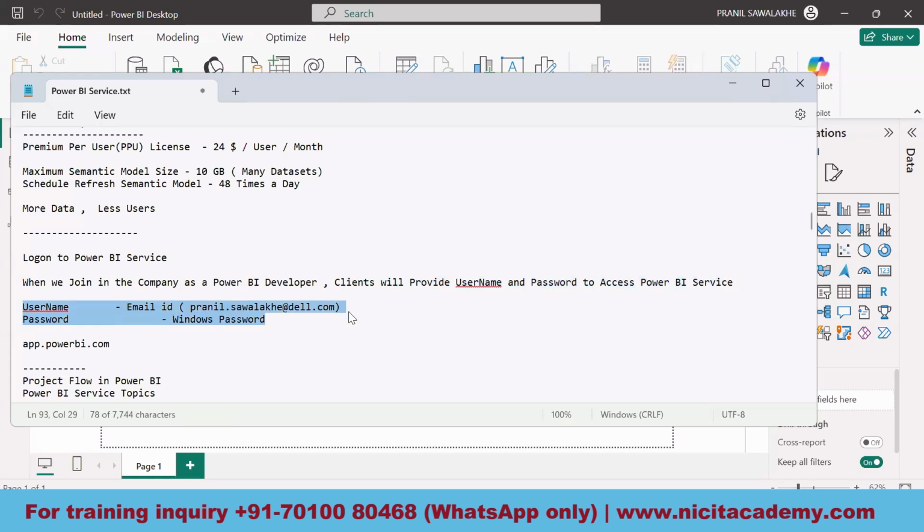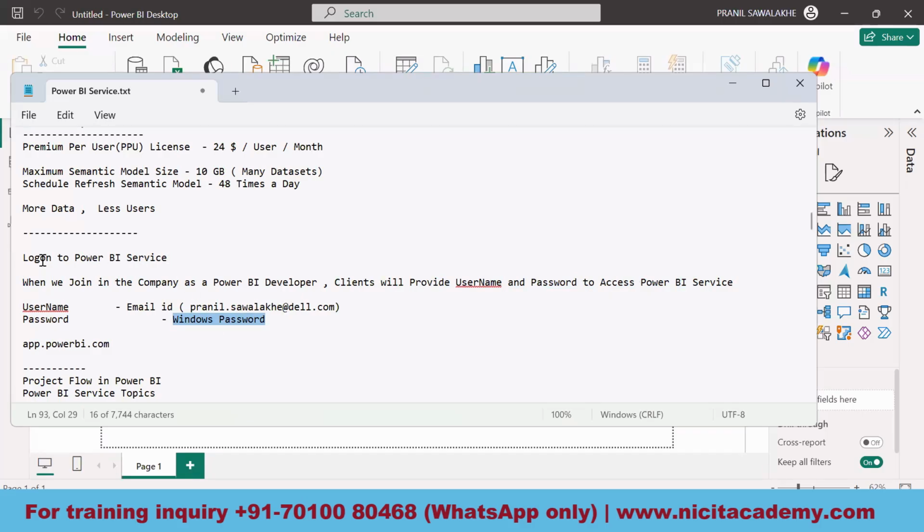The username would be, just as an example, pranil.savalaki@dell.com. So Dell is a company, and they'll give a company email ID. With the help of that, you will be able to log on to the Power BI service. The password can be a Windows password. It depends on the scenario.